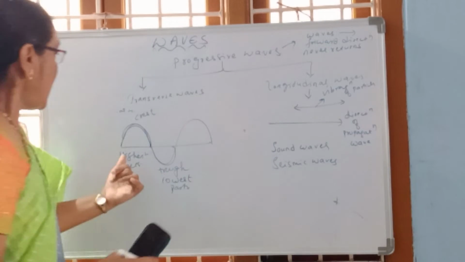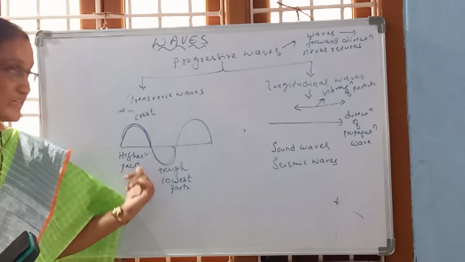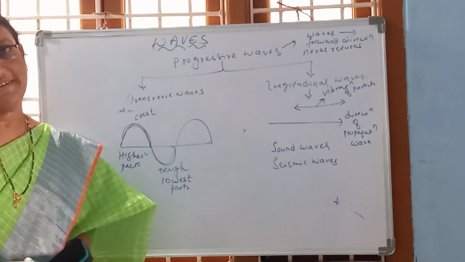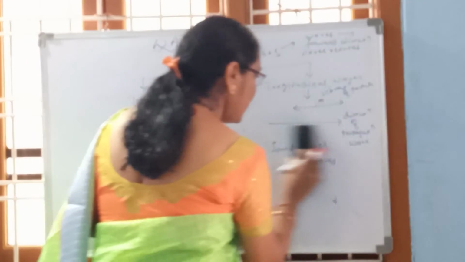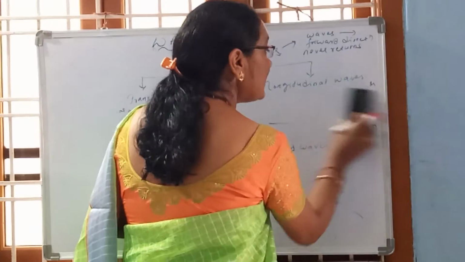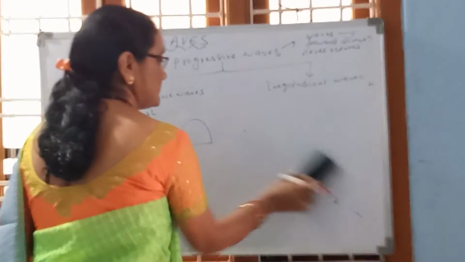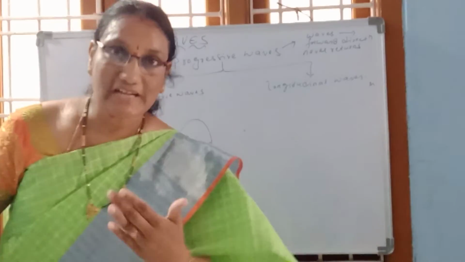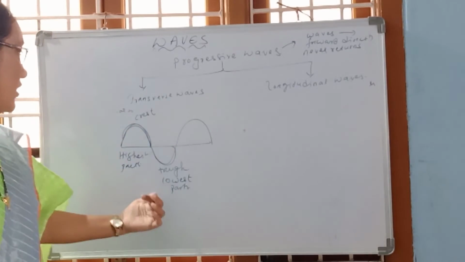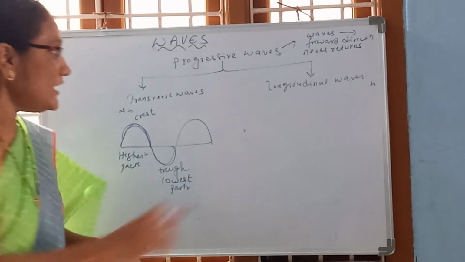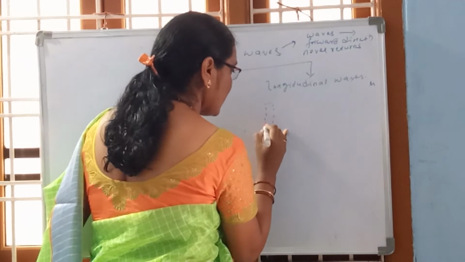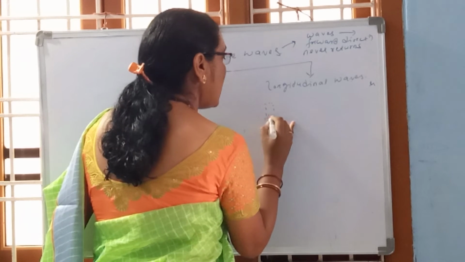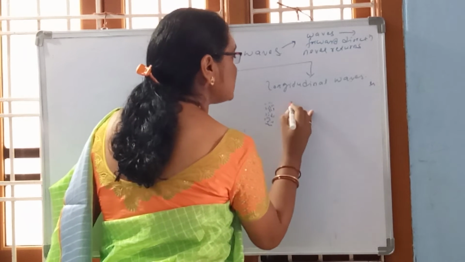Now, as transverse waves travel in the form of crest and trough, longitudinal waves also travel in the form of compressions and rarefactions. Here the waves move in the form of compressions and rarefactions.